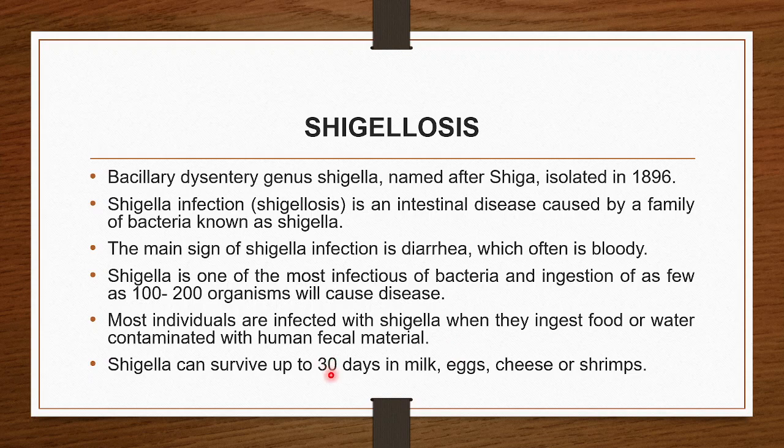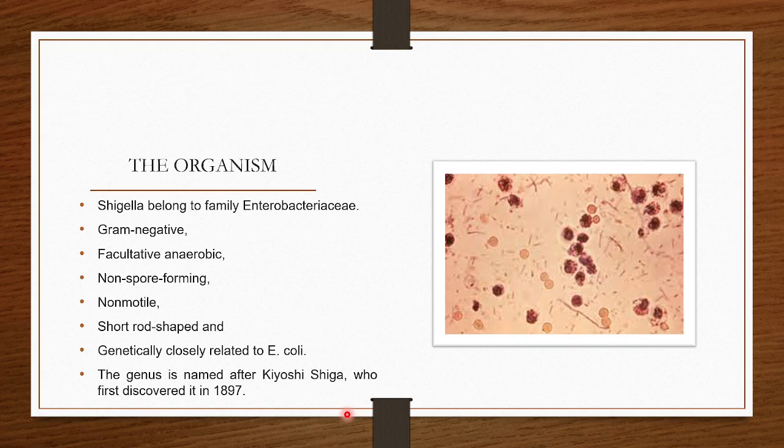Shigella can survive up to 30 days in milk, cheese, or shrimps. Organism: the Shigella bacteria belong to the family Enterobacteriaceae. It's gram-negative, facultative anaerobe, non-spore forming, non-motile, short rod-shaped, and genetically it is closely related to E. coli.